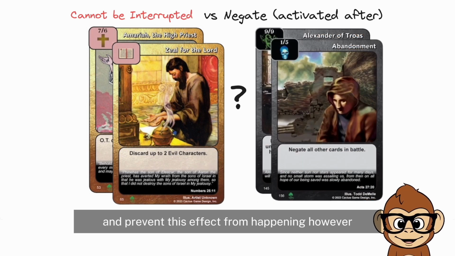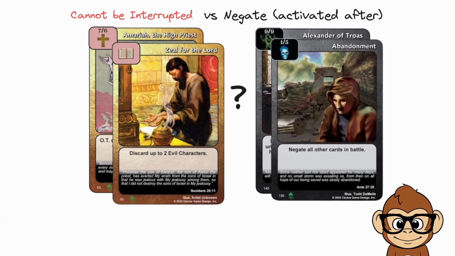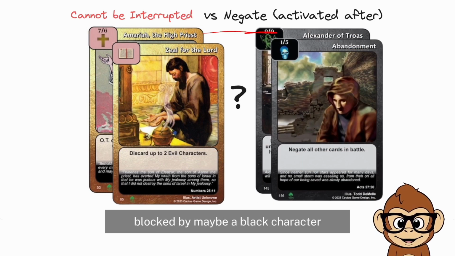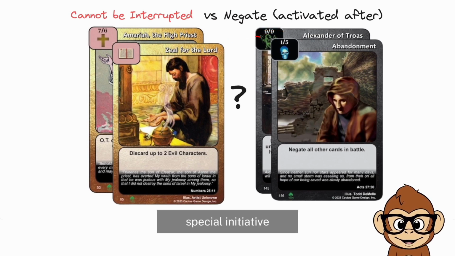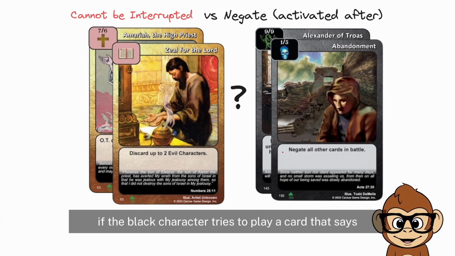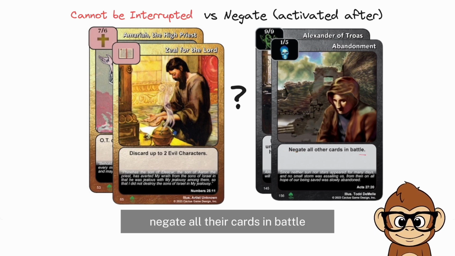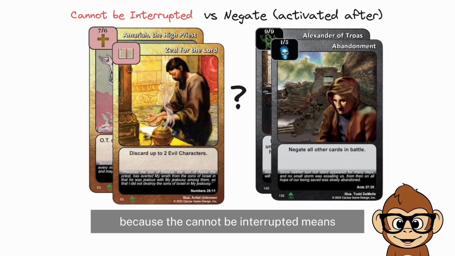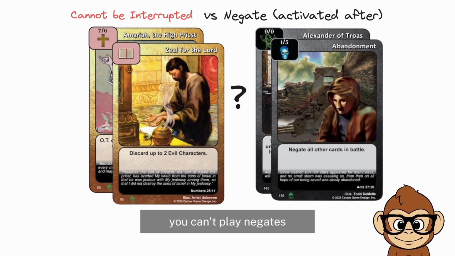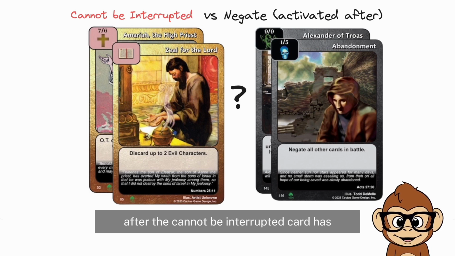However, if you do the same scenario and you have Amariah blocked by maybe a black character, and you play Zeal for the Lord, putting the black character in special initiative, and the black character tries to play a card that says negate all of their cards in battle after this card is played, it's not going to work. Because cannot be interrupted means you can't play negates after the cannot be interrupted card has been played.